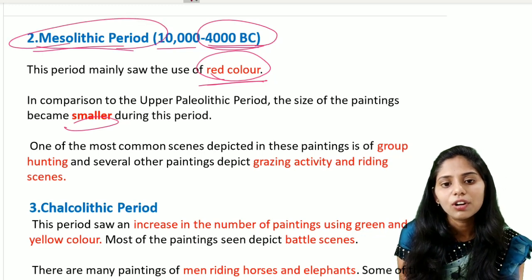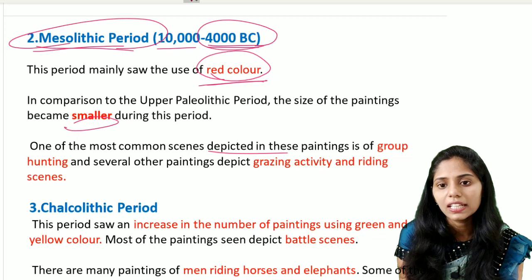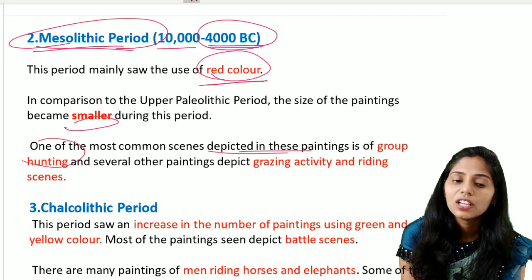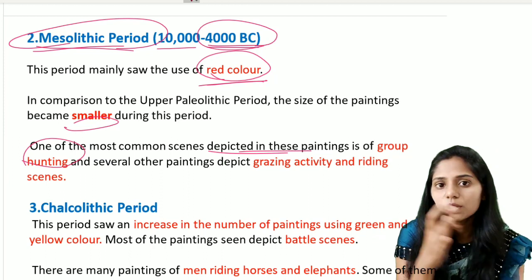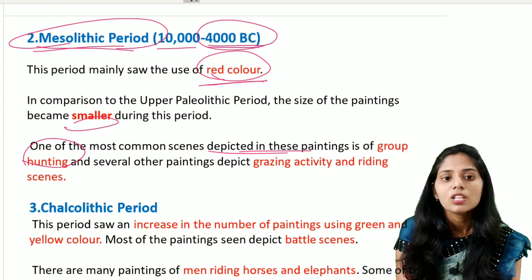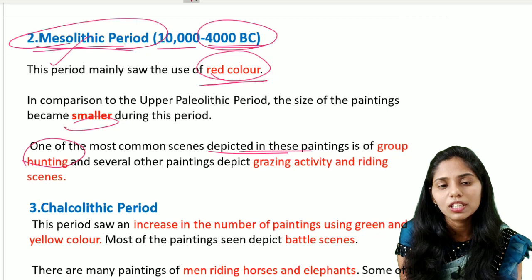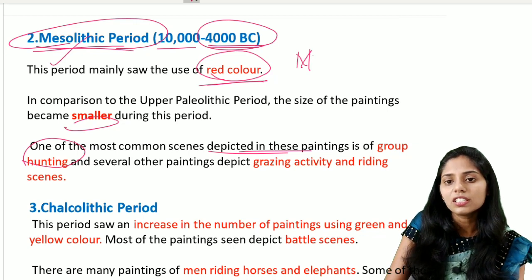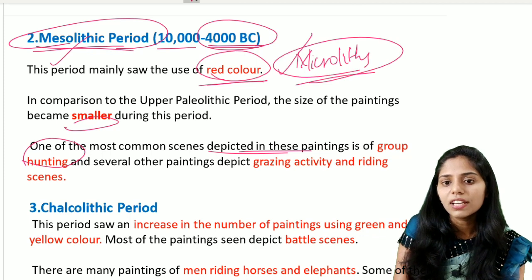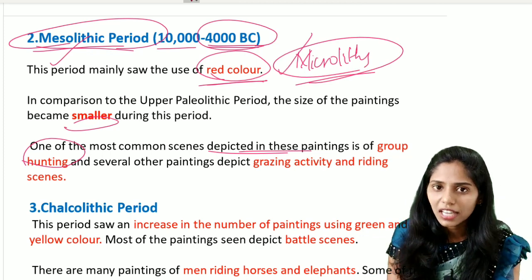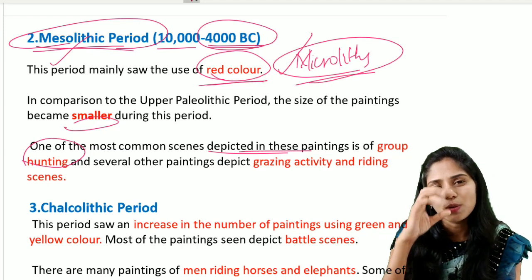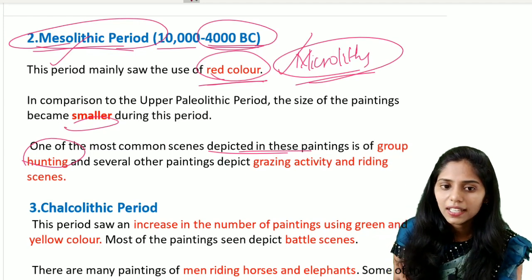And one of the most common scenes depicted in these paintings is group hunting. So there is a change or transformation in painting from the Upper Paleolithic period to the Mesolithic period. One of the important features of the Mesolithic period is that they came up with tiny tools, that is microliths. In this way, whenever the paintings were made by these people, they also decreased their size. We see small paintings in this period.